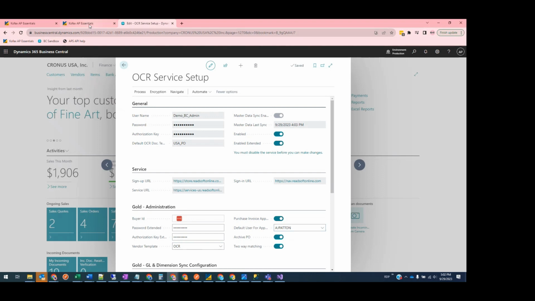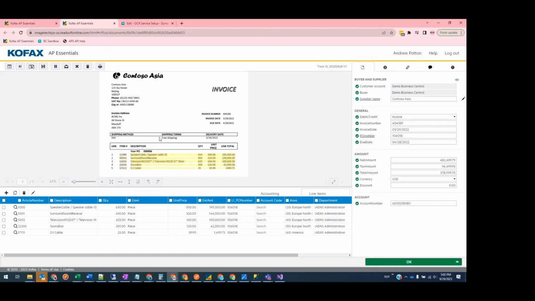Now I have an invoice already queued up in AP Essentials. I have it all verified. I've selected the PO number. I've included some area and department information under the line item section, and it is ready to approve. Everything is green and verified. So what I'll do here is I will select the approval workflow that I want to use. It'll show the approval steps. In this case, it's just one step. It's being sent to a user called Demo Approver, and I'll hit OK.